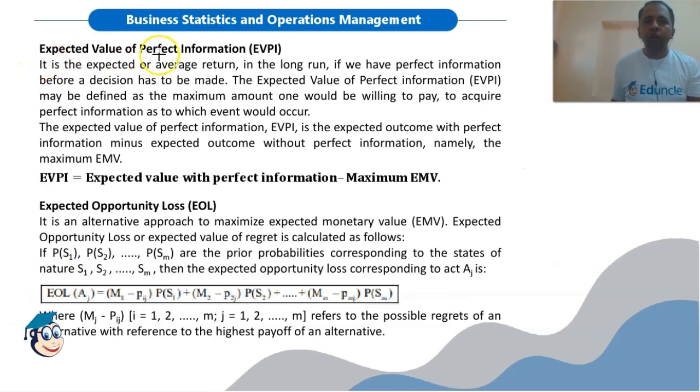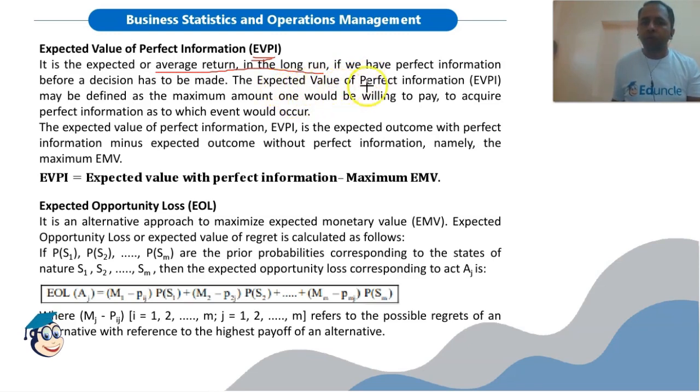Then expected value of perfect information, EVPI. It is the expected or average return in the long run if we have perfect information before a decision has to be made. So if we have the perfect information before taking any decision, then it is the expected value of perfect information, the average return or the expected return in the long run with perfect information available.